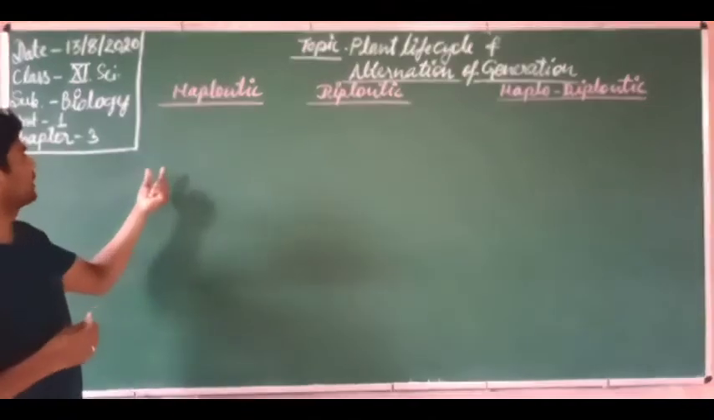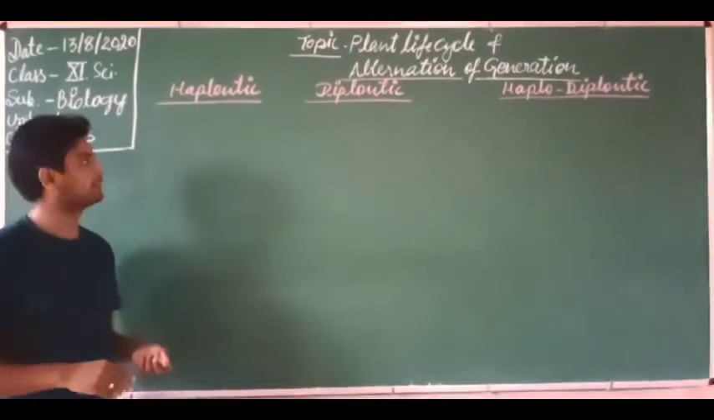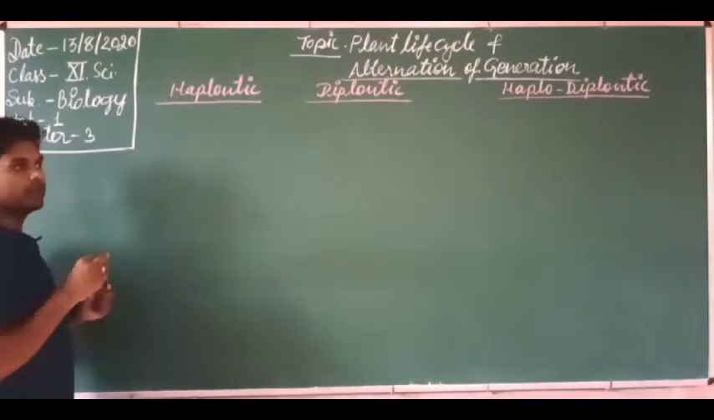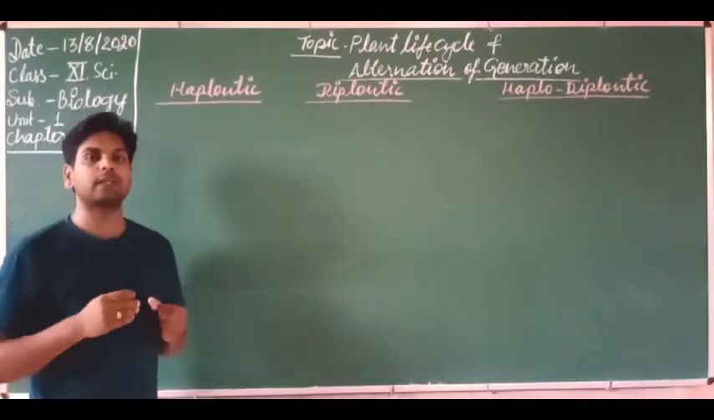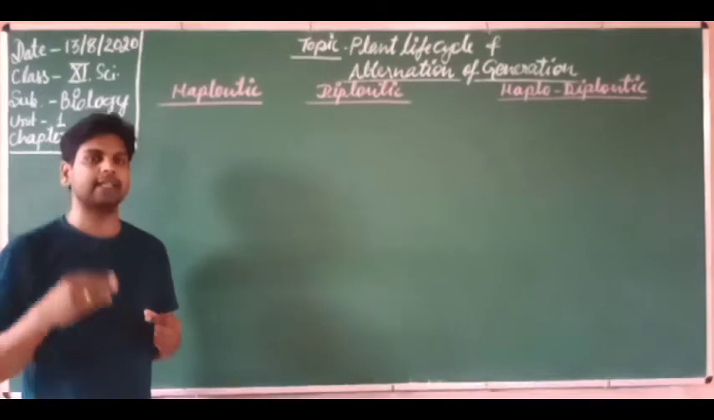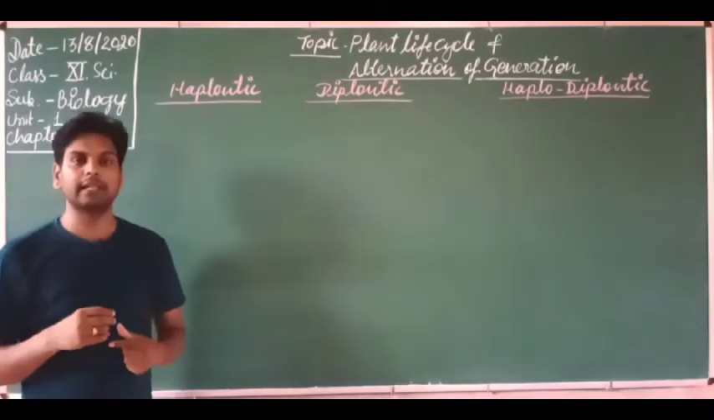First, we will discuss the haplontic. Okay, so what is haplontic? Let's discuss here. This is found mainly in the lower category of plants. What is the lower category? The first category we have discussed, that was algae. So mostly the haplontic life cycle is found in algae.